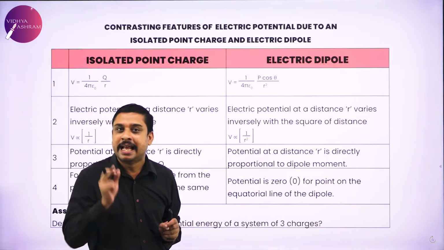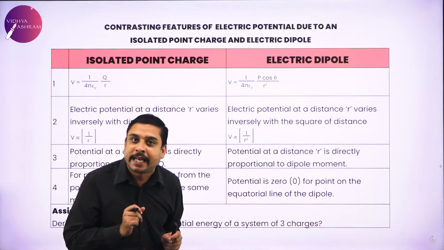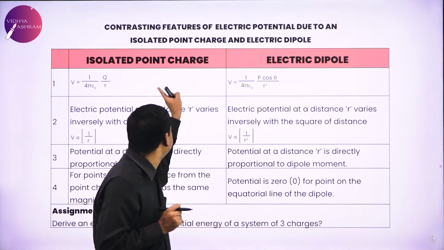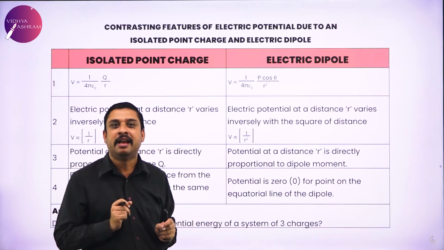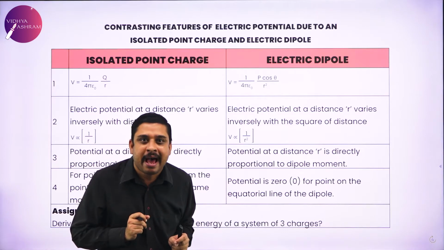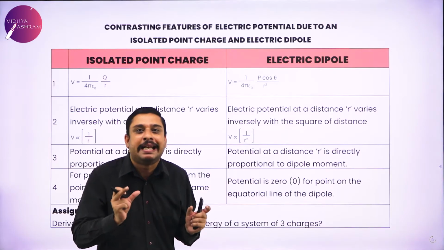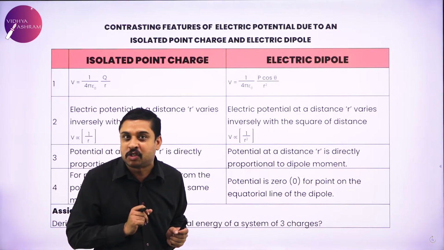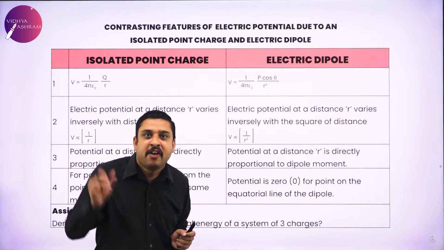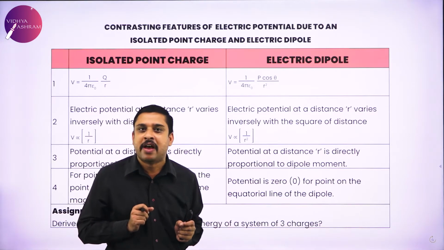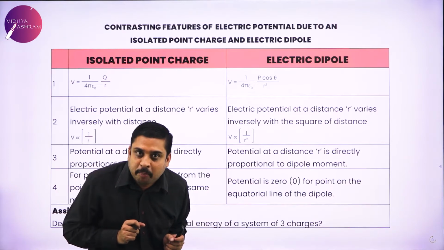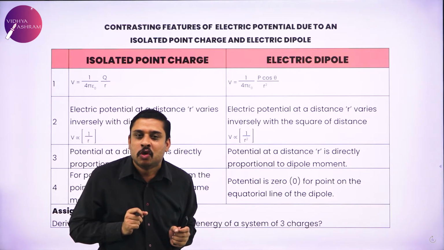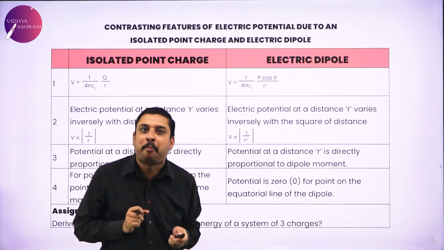In my previous session I derived the potential due to an isolated point charge. I want you all to make a comparative analysis between these two potentials. Hope you take it up seriously. Comparative analysis of electric potentials at a point, first due to a dipole and then due to an isolated point charge.